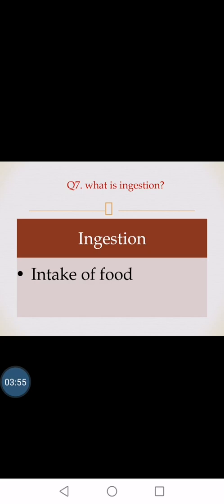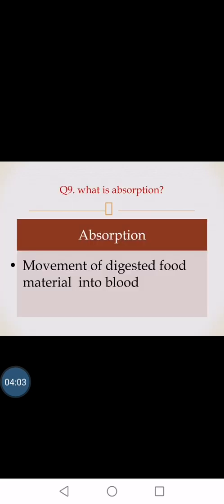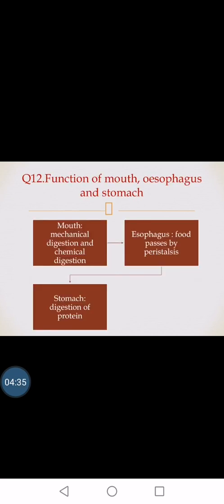What is ingestion? Ingestion is the intake of food. What is digestion? It's the breakdown of large molecules into smaller ones. What is absorption? When the digested food particles start to move into the blood and get absorbed into the blood to provide us energy, this process is called absorption. What is assimilation? It is the uptake and use of those food molecules by every cell to perform different activities, called assimilation. What is egestion? It's passing out the undigested food particles as feces out from the body.